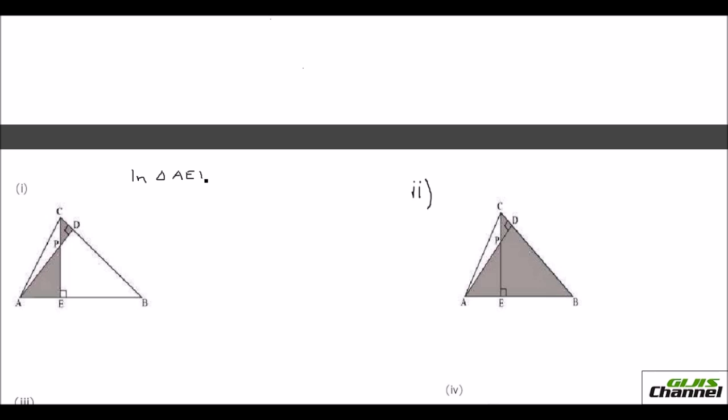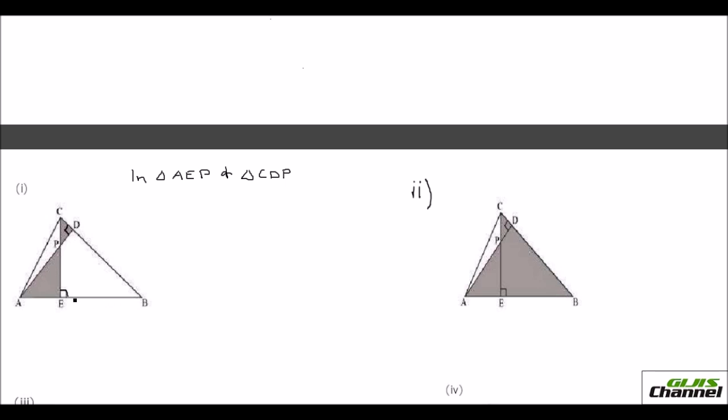So the triangles we are going to discuss are triangle AEP and triangle CDP. I have shaded them. It is given that angle D is 90 degrees, and here they have given it is 90 too, right?